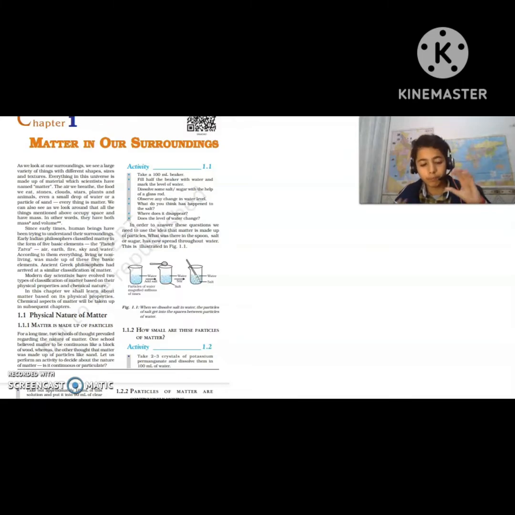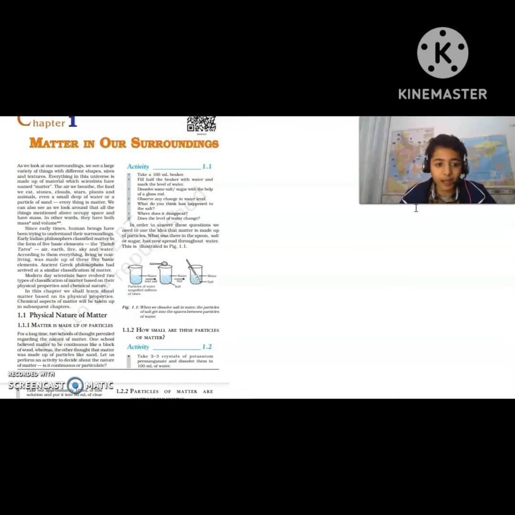So what is the basic definition of matter? Anything that occupies volume or space and has mass is known as matter. Like I'm occupying a space in this whole room. I also have a mass. This chair is also occupying the space, and it also has mass. So everything that occupies space and has mass is known as matter.